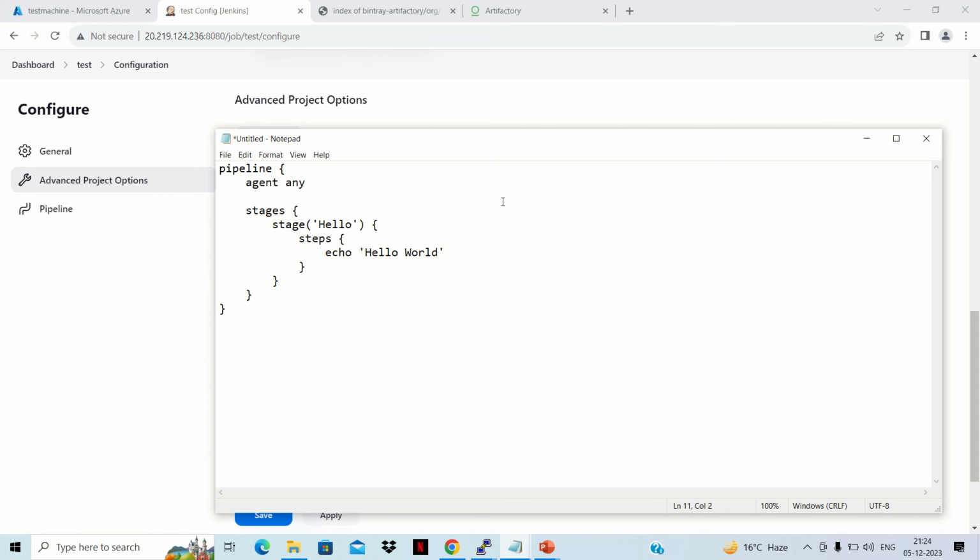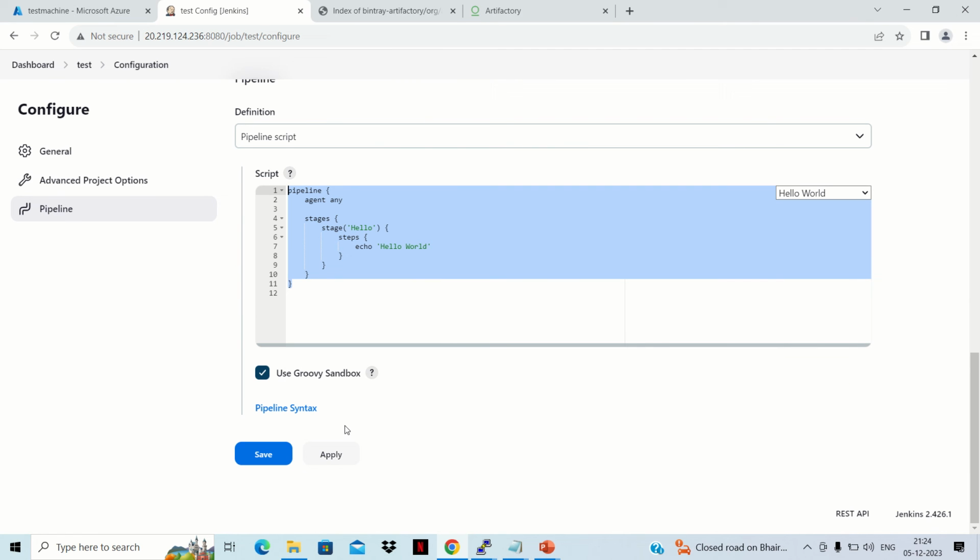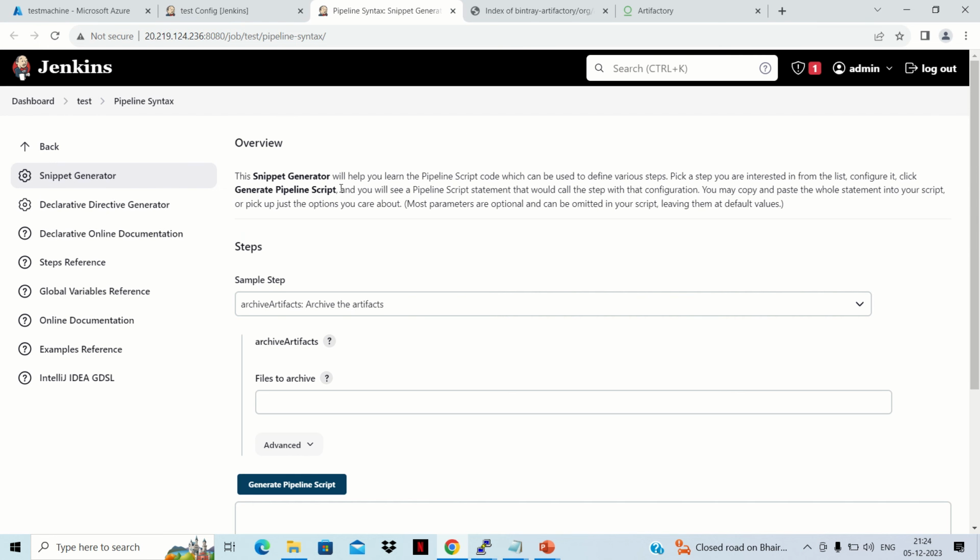Okay, and we can go to the section where we can generate those codes. So we can click on this pipeline syntax section. This is the snippet generator section from where we can generate our pipeline.